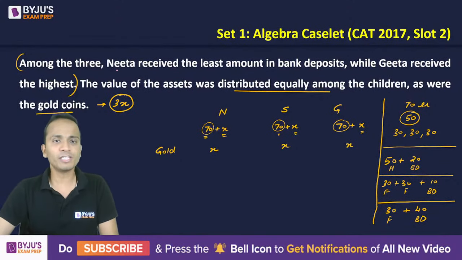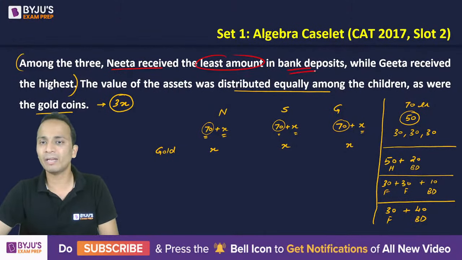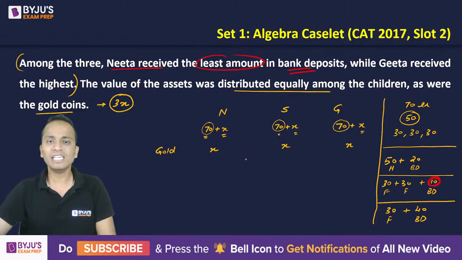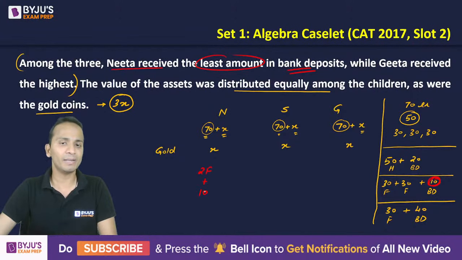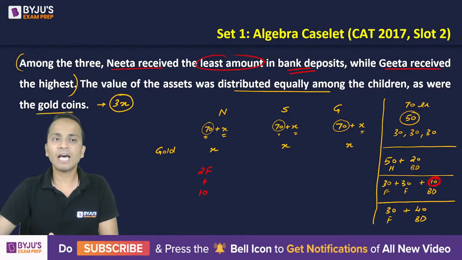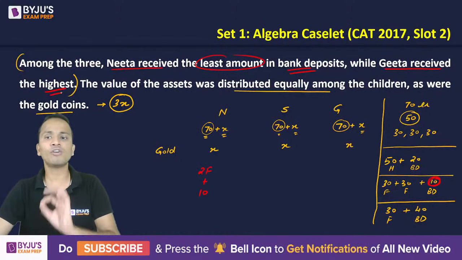The statement says that Neeta received the least amount in bank deposits. So the least amount in bank deposits is received here. Okay. So that means Neeta received 2 flats plus 10 lakhs in bank deposits. Right. While Geeta received the highest in terms of bank deposits.